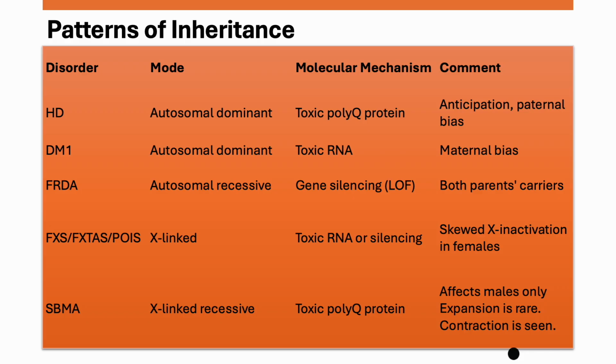In terms of Fragile X associated tremor and ataxia or premature ovarian insufficiency, the FMR1 gene is on chromosome X. It's X-linked. When it comes to Fragile X syndrome, there is complete loss of function, no transcription, no translation. However, with the premutation carriers, the repeat size is 55 to 200.